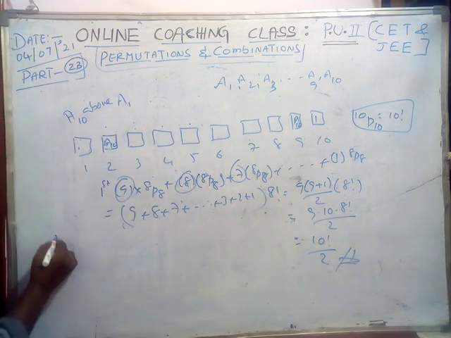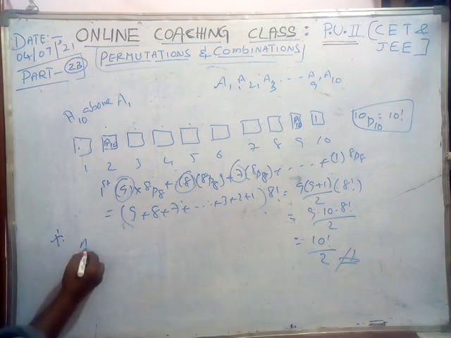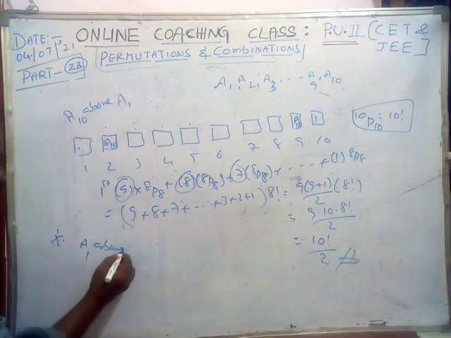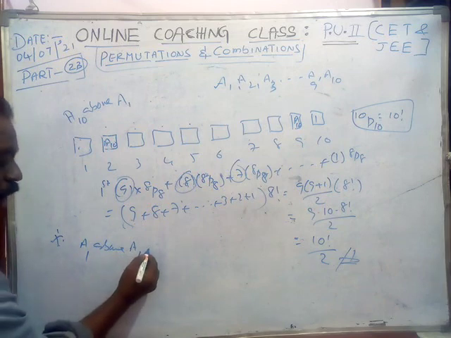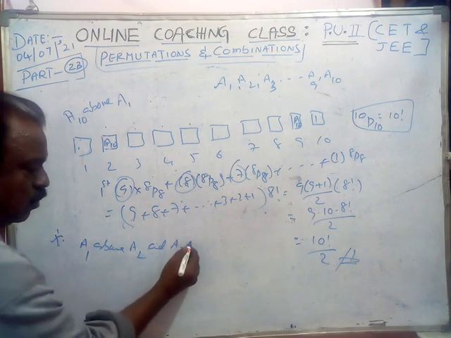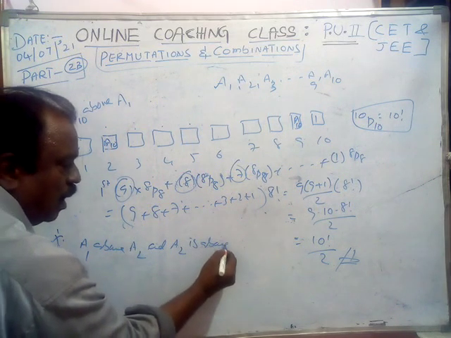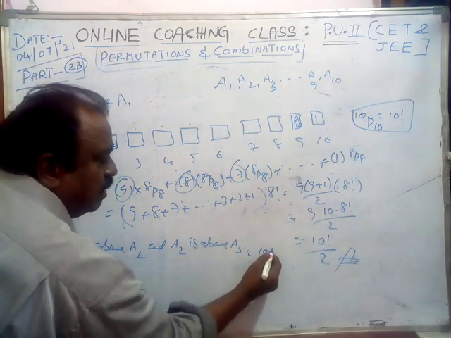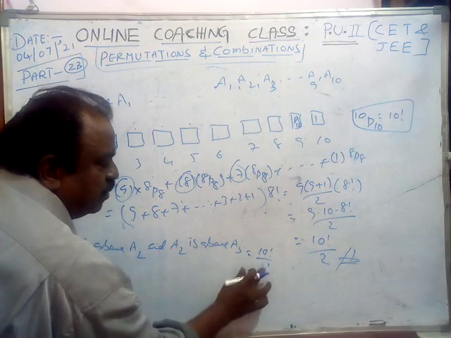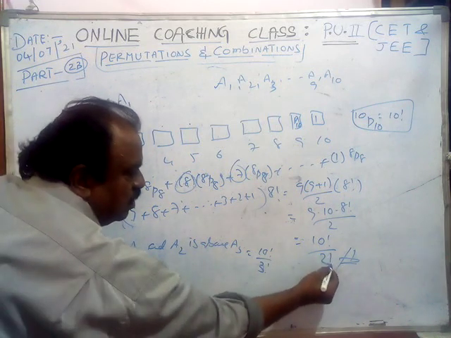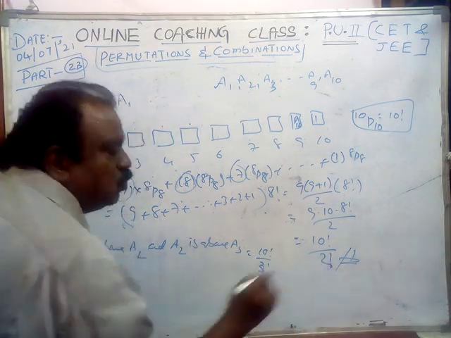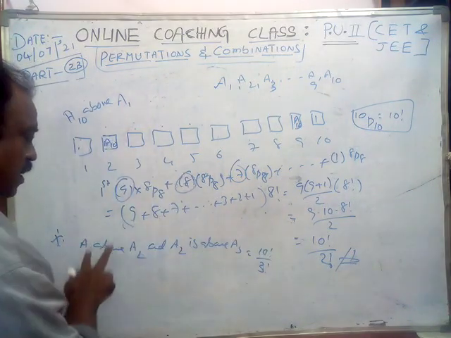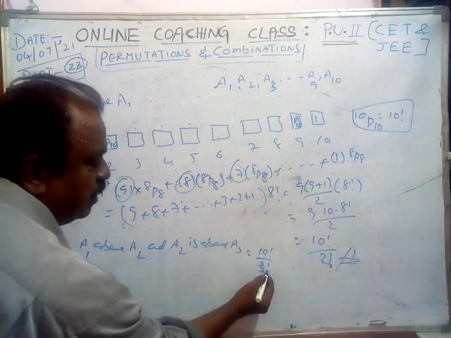Otherwise, if you ask in the question that A1 is above A2, and A2 is above A3, at that time the answer is 10 factorial by 3 factorial. Here also, if 2 members are there, by 2 factorial. If 3 members are there, by 3 factorial.